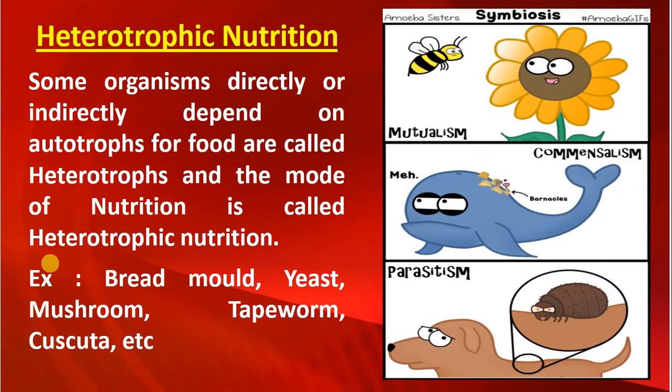After the autotrophic mode of nutrition, next we move on to heterotrophic nutrition. Some organisms directly or indirectly depend on autotrophs for food and are called heterotrophs, and the mode of nutrition is called heterotrophic nutrition. Example: bread mold, yeast, mushroom, tapeworm, etc.